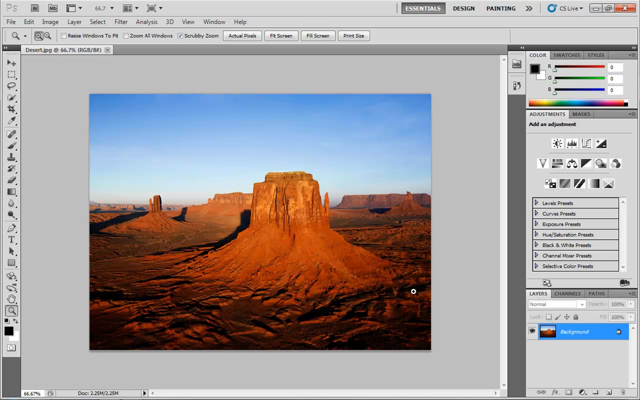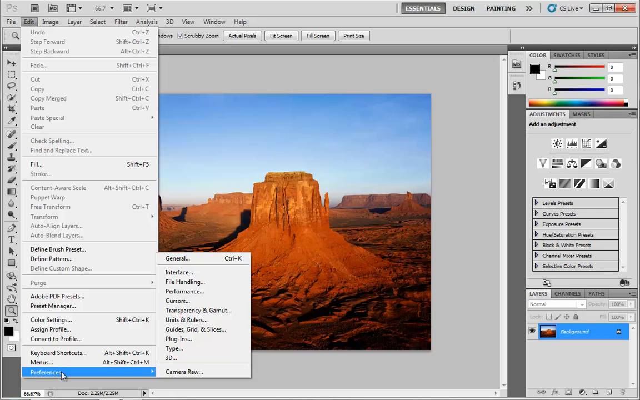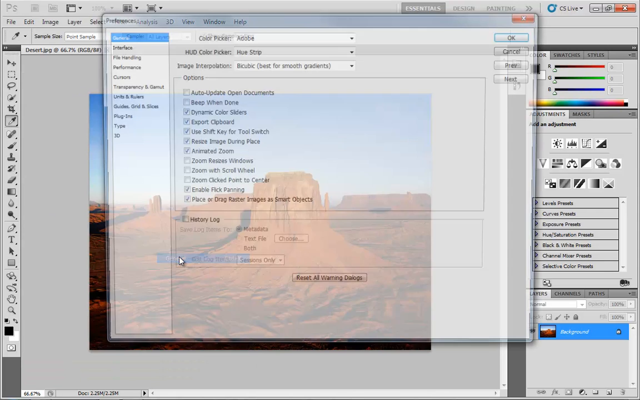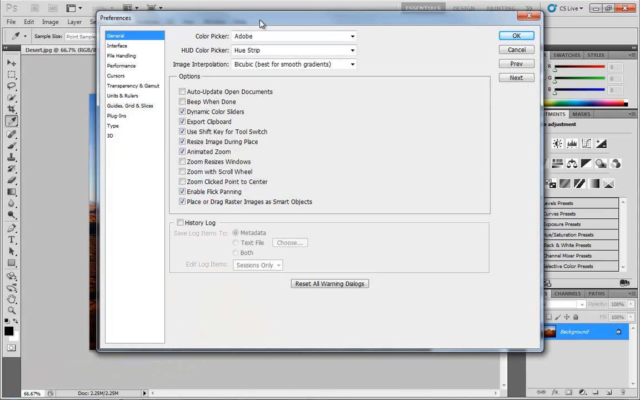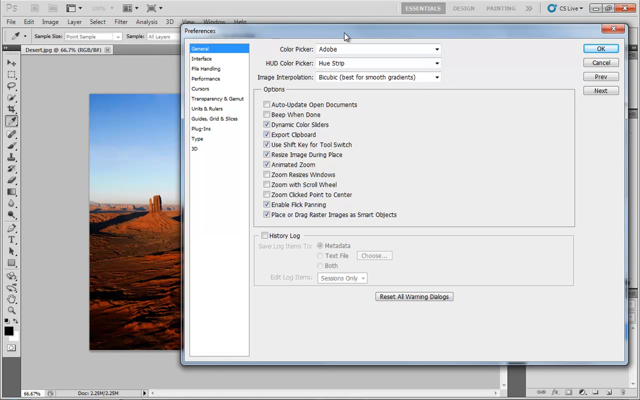That'll be just fine. Okay, so let's jump over under Edit and go down to Preferences, and we'll choose General, which is where you're going to find these navigation-based options. There are really only a few of them that pertain specifically to the stuff we've been discussing. We have Animated Zoom, Zoom Resizes Windows, Zoom with Scroll Wheel, Zoom Clicked Point to Center, and Enable Flick Panning. I just want to go over what each one of these does.